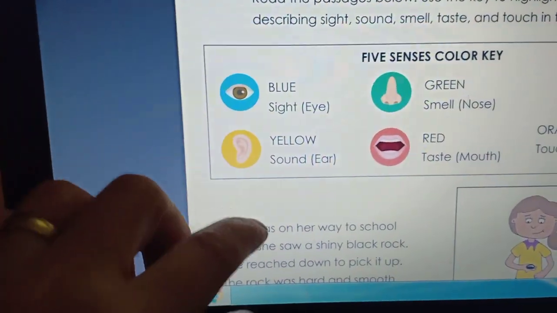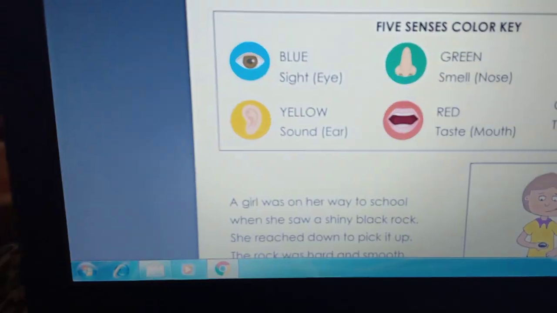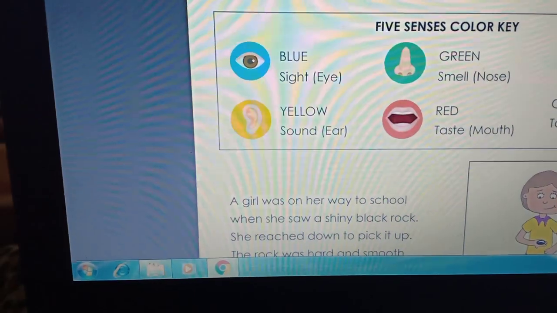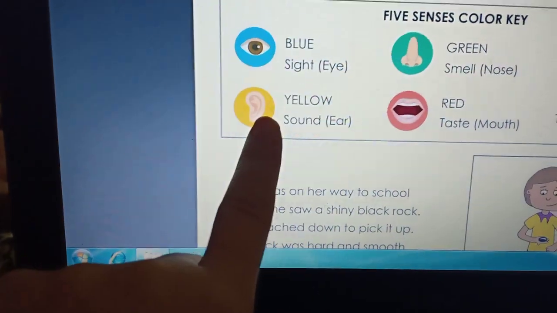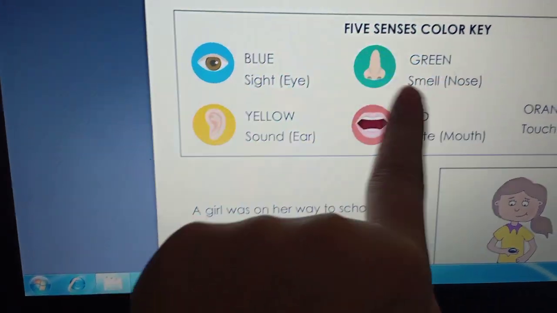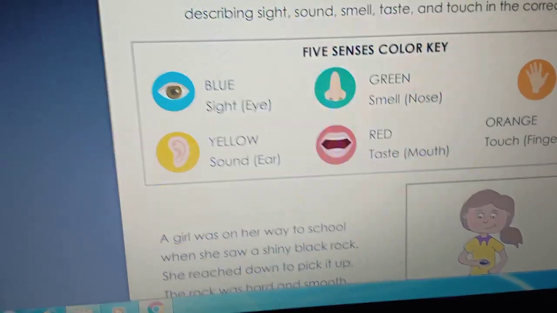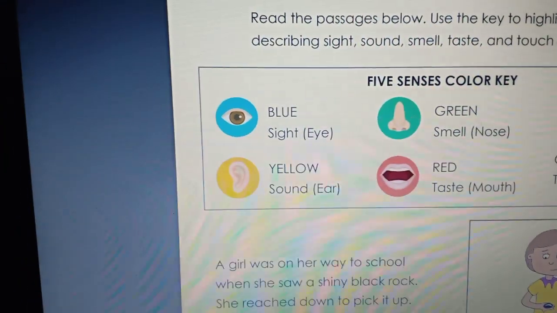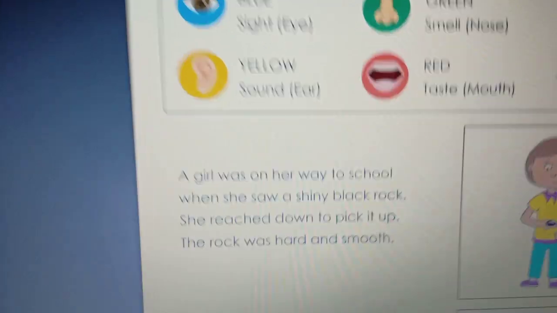We will read the passages below, and when we see something that describes sight, we will underline in blue. Something about hearing, we will underline in yellow. Smell in green, taste in red, and touch in orange. Okay, this is our senses color key. Let's read the first passage.